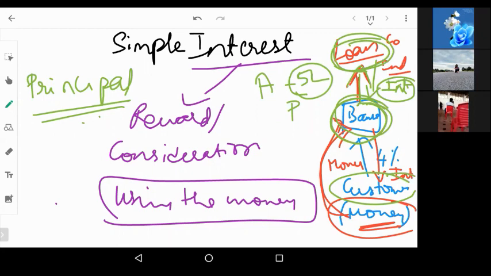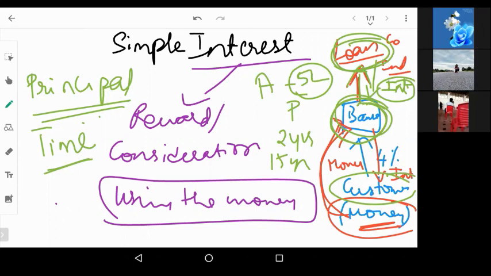Now the next thing is time. For how much time is the loan taken? Simply we cannot give, right? You have to ask them for the time. For how much time do you want? Which means I will give you 5 lakh rupees now. When will you pay me back the amount? That time can be 2 years, 5 years, 15 years. So that is the time. It can be even 2 days, 5 days, 10 days also. So time is denoted by T.